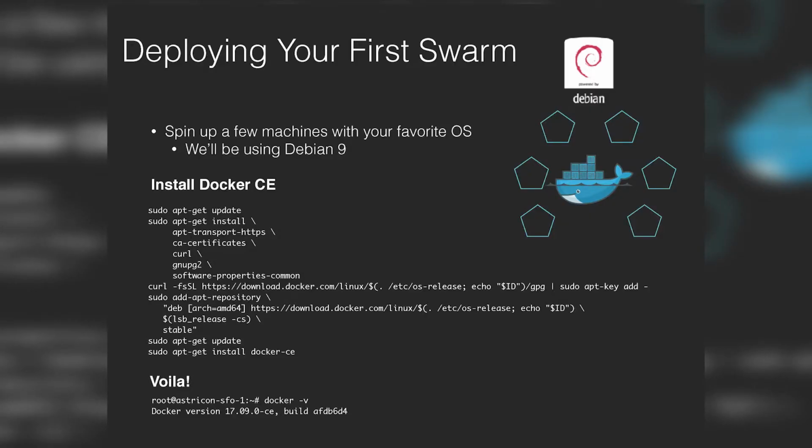So this is just here in case someone needs it. This is literally just pulled from the Docker site, right? You're just doing a bunch of apt-get updates, pulling down the actual repository, and then installing Docker CE. This is exactly how you get Docker running.